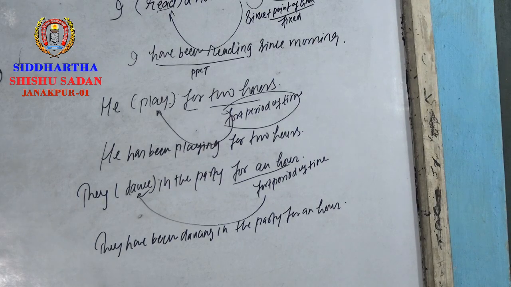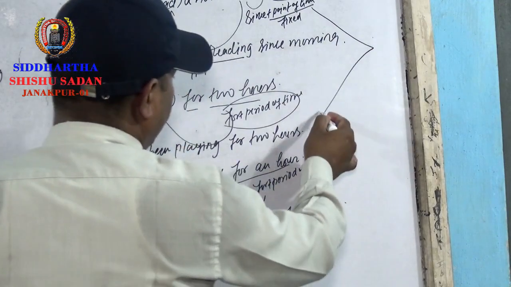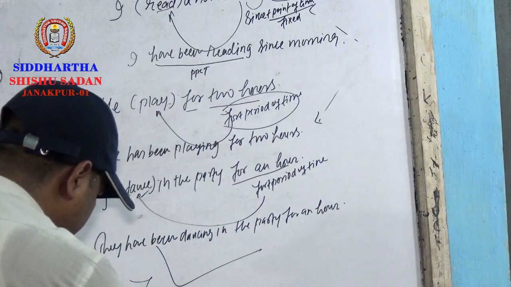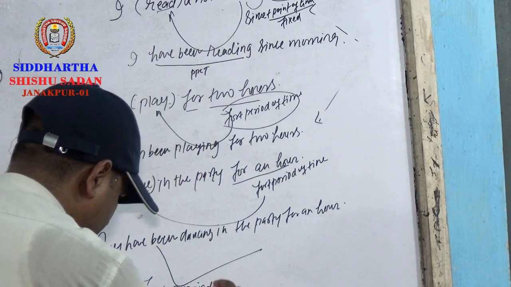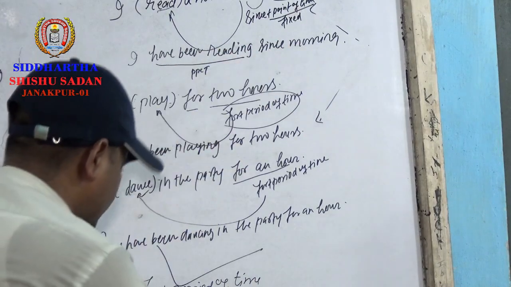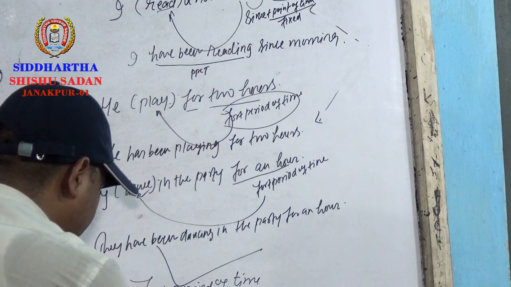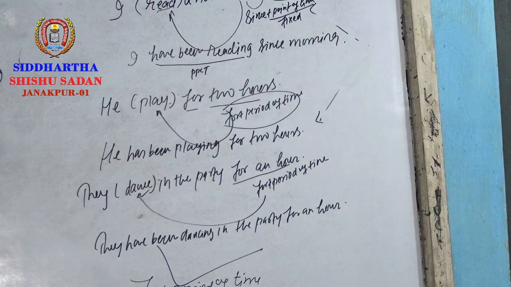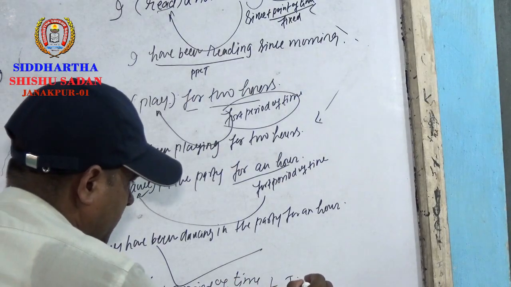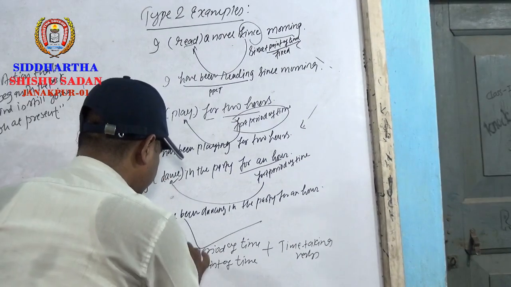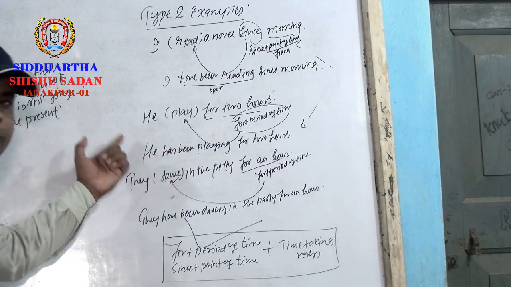What I mean to say by giving these three examples is, if we have for plus a period of time, or since plus a point of time, and they come with time-checking verbs, then we must choose present perfect continuous tense.